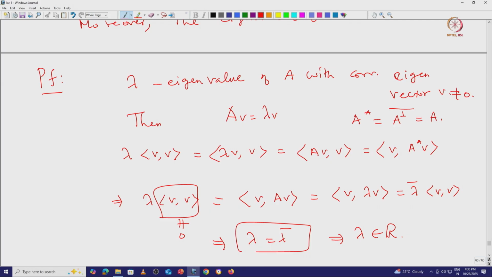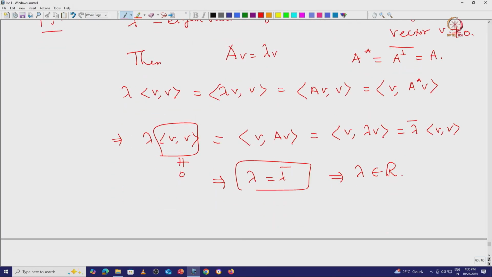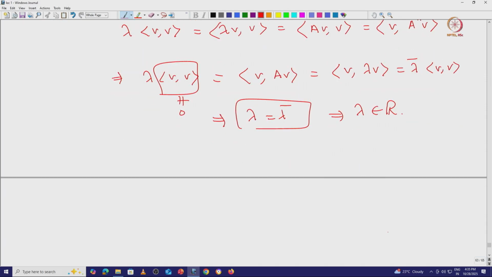Now we can use induction in order to prove the spectral theorem.